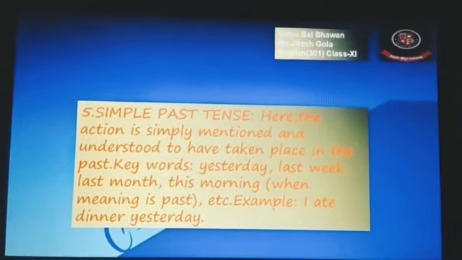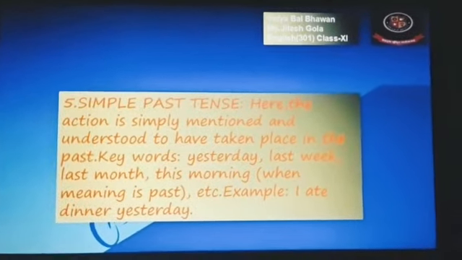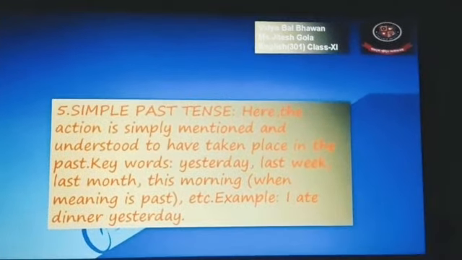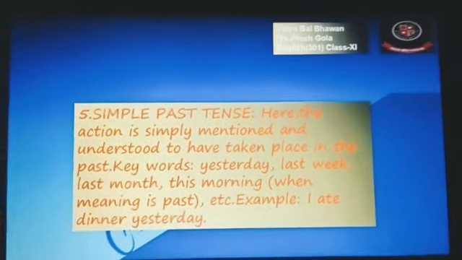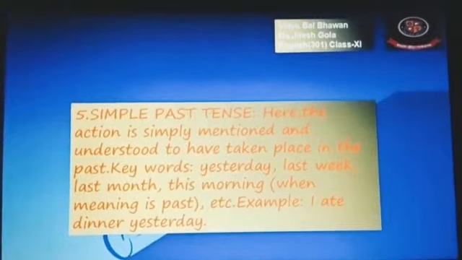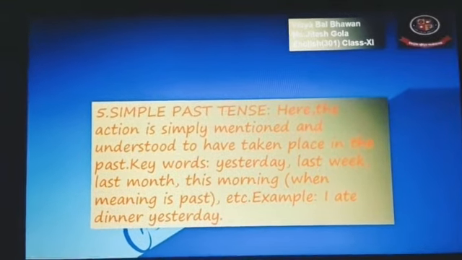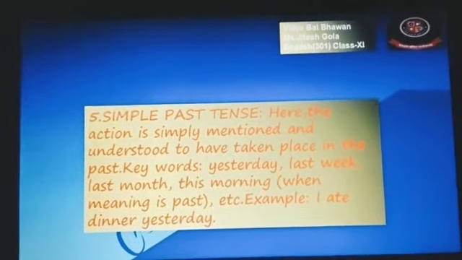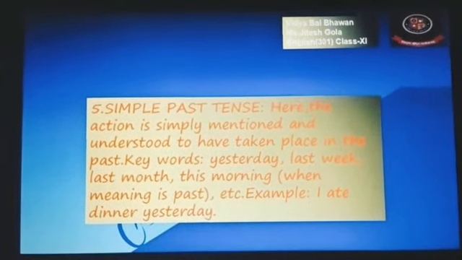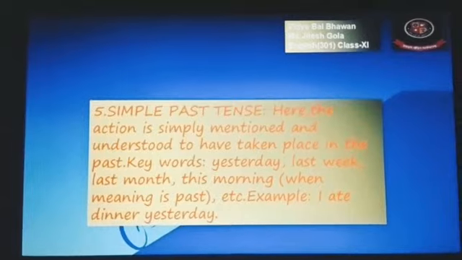All of you quickly write down any sentence of simple past tense, and it will be easier for you to understand if you take only a single sentence and use the same sentence throughout, for present also, past also, and future also, in all the 4 parts.